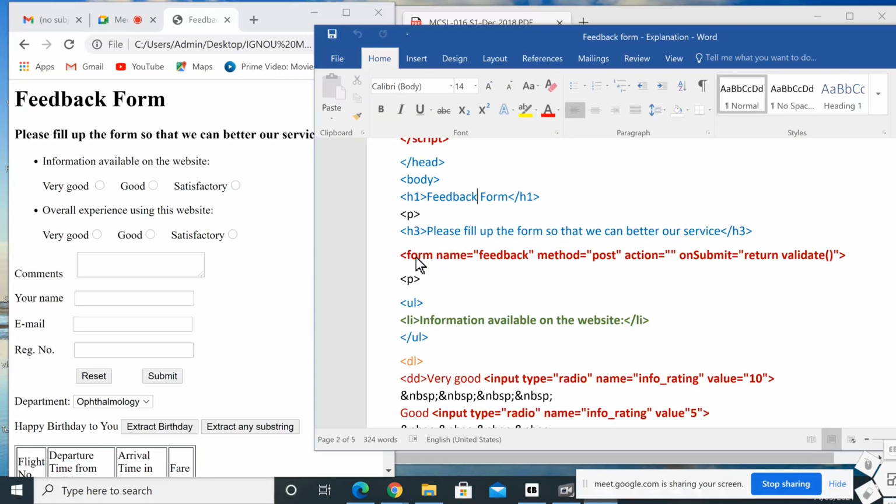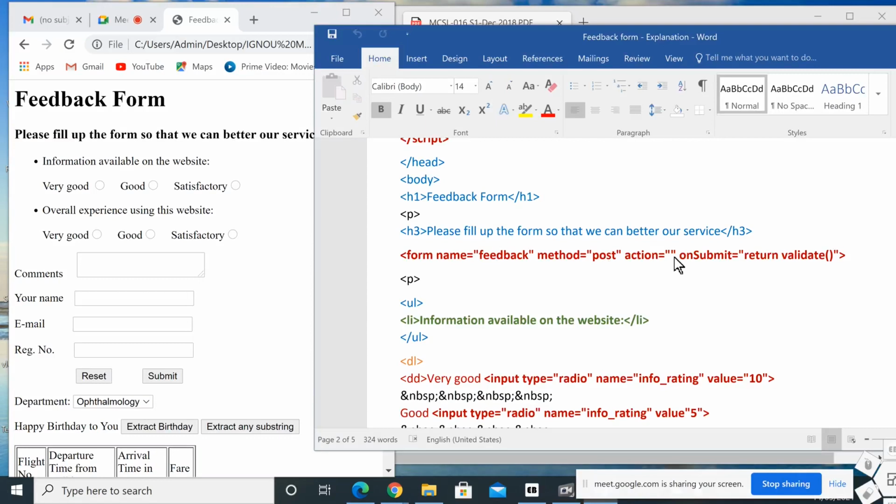Okay. Next, here we are starting the form part. Form name equal to feedback. So here we start the form part, that is FORM. Then we should give a name for the form, that is name equal to, within double quotes you can give the form name. Here we used feedback. Then method equal to post, you should use the method post. Then action equal to null.